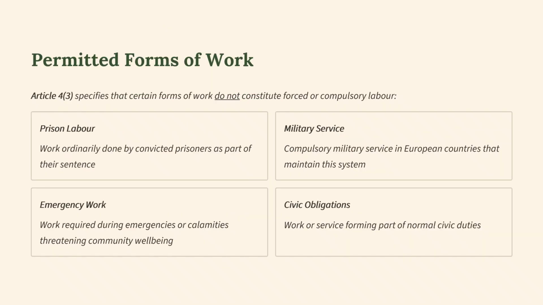You can see that Article 4.3 specifies that certain forms of work do not constitute forced or compulsory labour. Prison labour is an example, work ordinarily done by convicted prisoners as part of their sentence. Military service, compulsory military service in European countries that maintain the system. Emergency work required during emergencies or calamities threatening community well-being. And civic obligations, work or service forming part of normal civic duties.